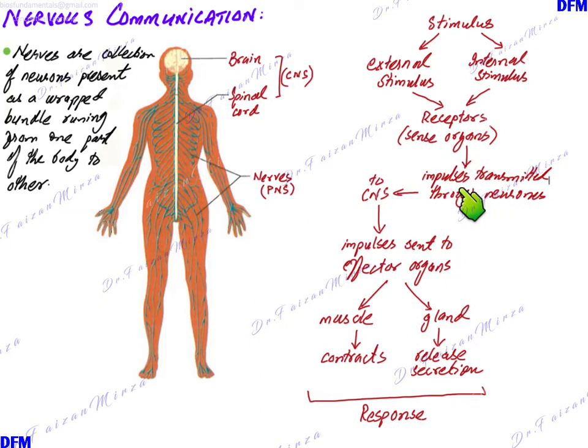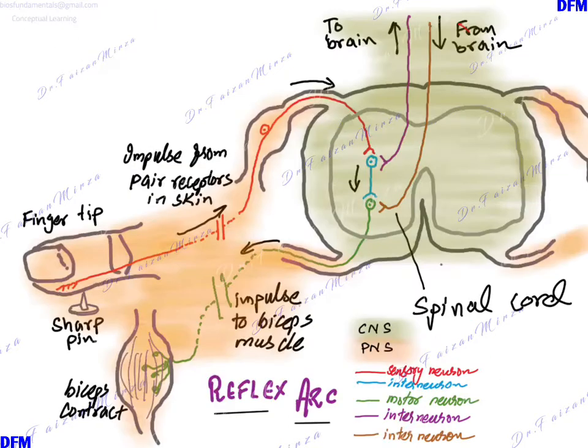The impulse is transmitted through the neurons here. The sense organ can have the sensory neuron, or it can have a sensory receptor having a synapse with the sensory neuron, which then sends a signal to the central nervous system. The central nervous system then directs the impulses to the effector organs. Effector organs in the nervous system are always muscle or gland. Muscle contracts when it receives information or impulse from the nervous system, and a gland releases its secretion. The response of the nervous system is always either by contracting or by releasing its secretion.